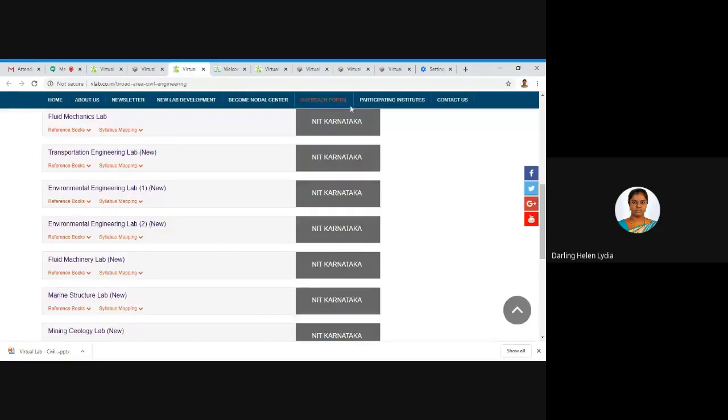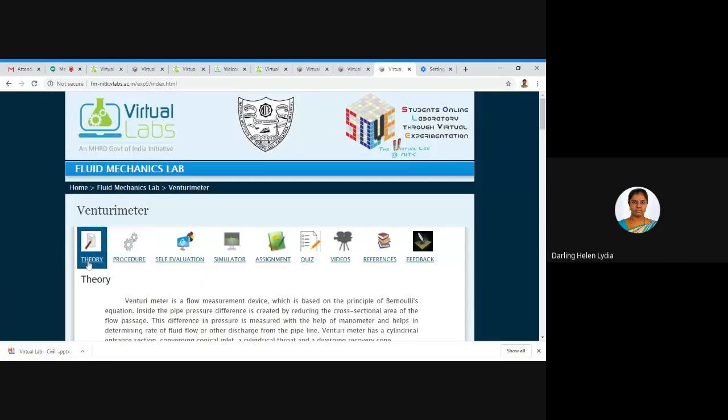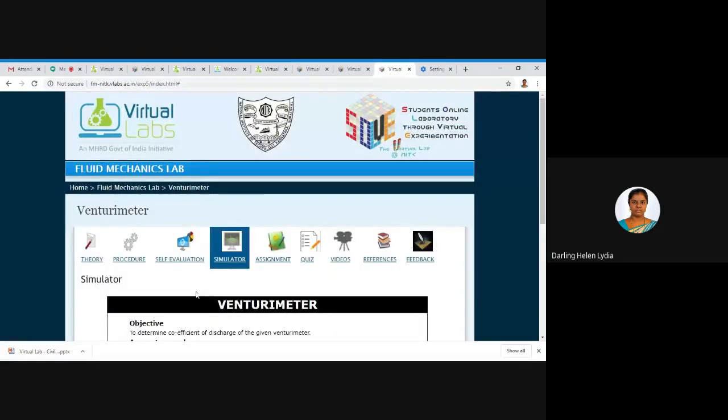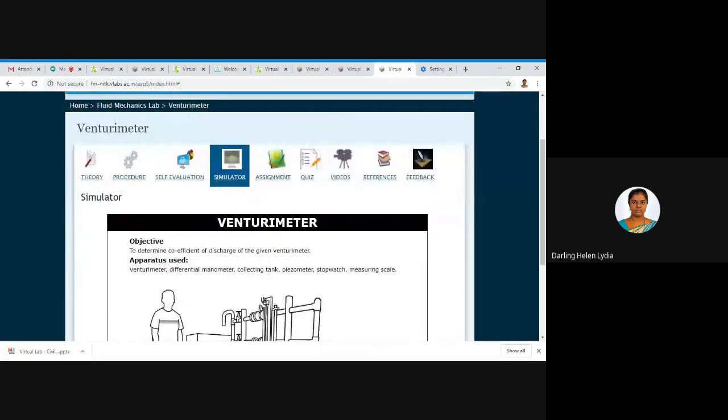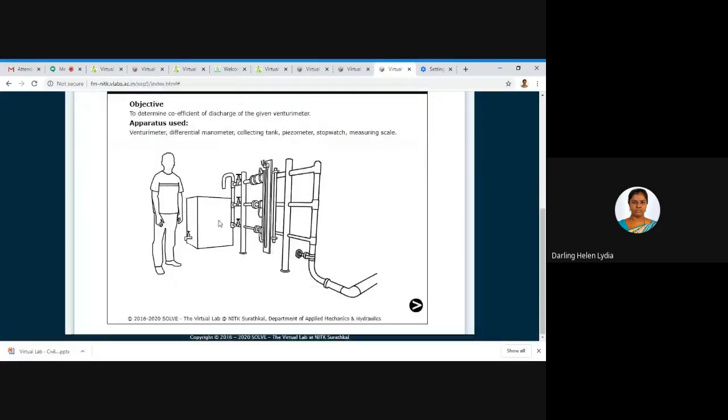I'm going with this fluid mechanics lab. I would like to show you the Venturi meter. Here we are having some experiments, and the basic experiment I'm taking is the Venturi meter. Here you can see theory, practice, procedure, then self-evaluation, the same set of tabs. I wish to simulate this particular experiment, and I would like to hand over the session to Mr. T. Chokalingam. So this is the simulation, the actual setup of that particular experiment.